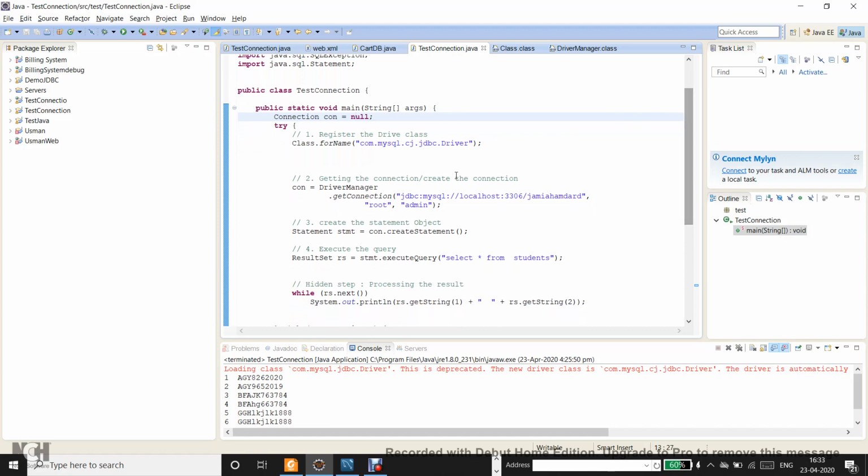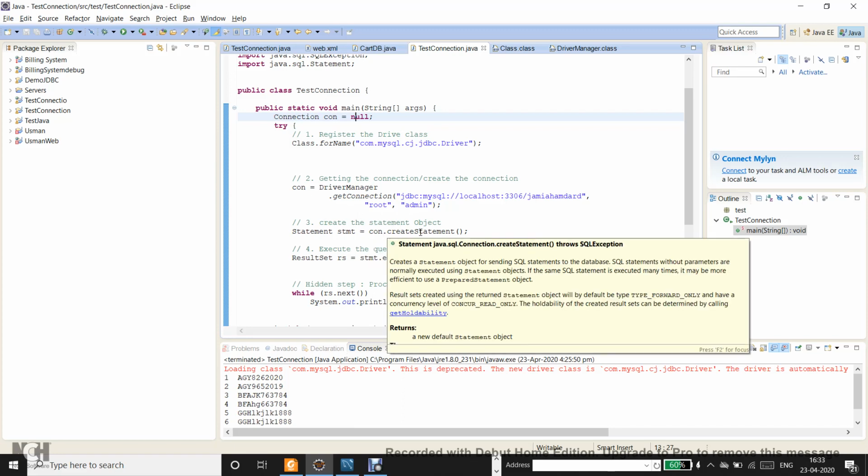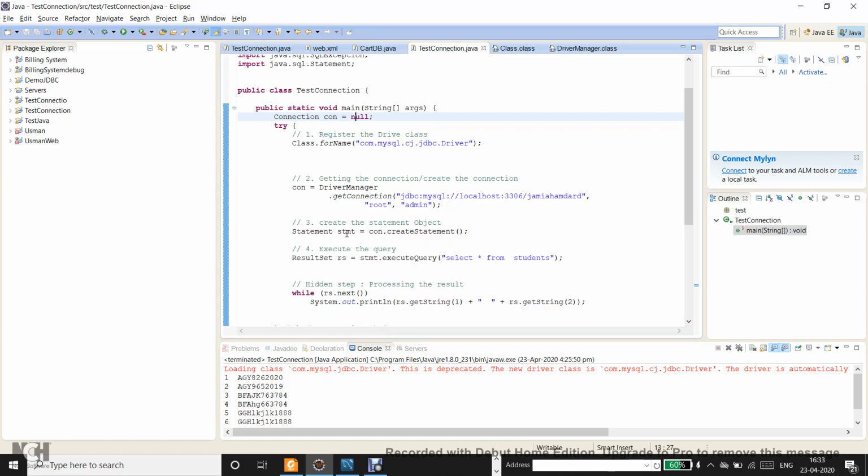So the next step after creating the connection is to create the statement object. Now you have got the connection object. On the connection object you can say con.createStatement. This createStatement is going to create a statement for you, and the return type, as you can see, is of the type class Statement. So Statement stmt, where stmt is the name of the variable, is going to point to a new statement.